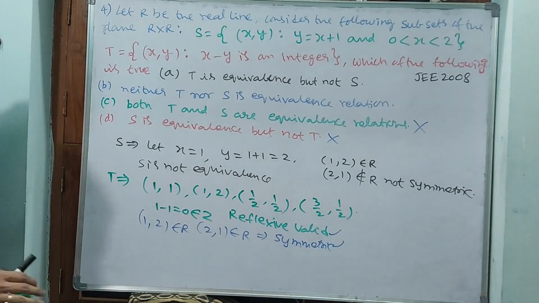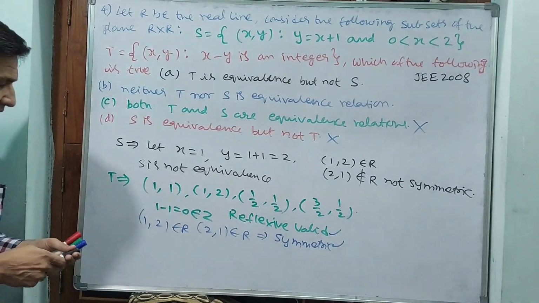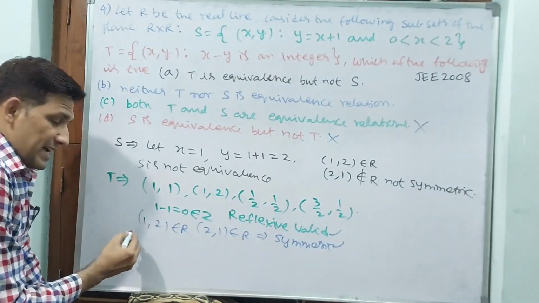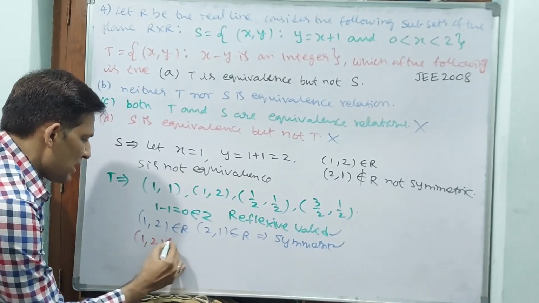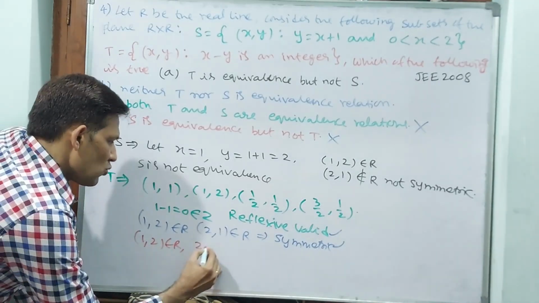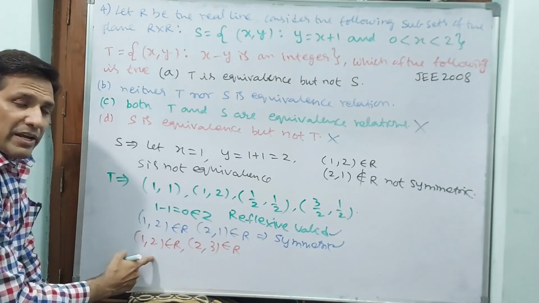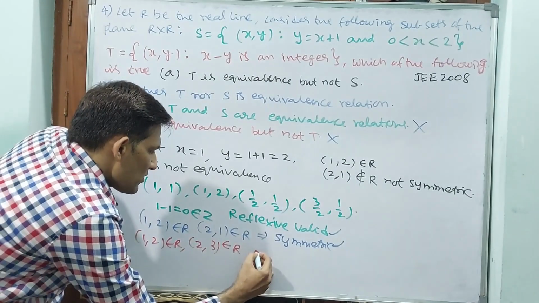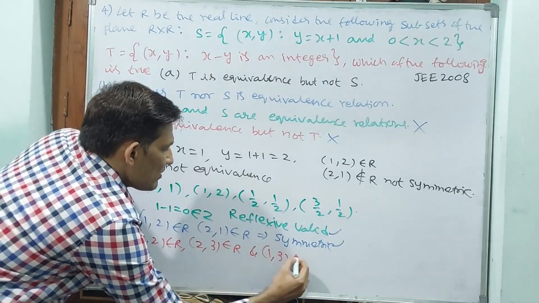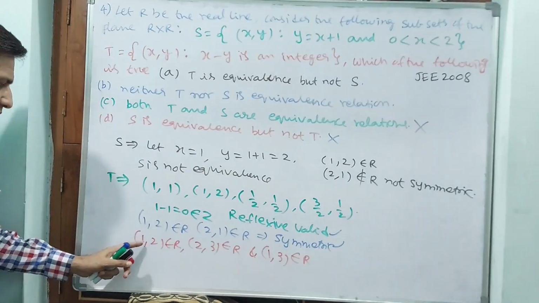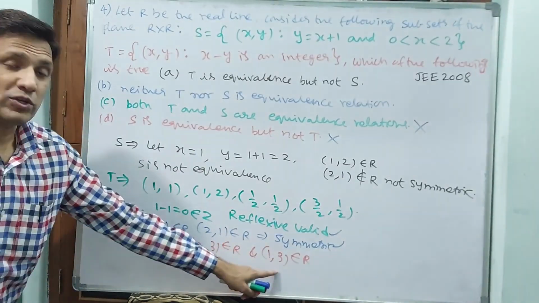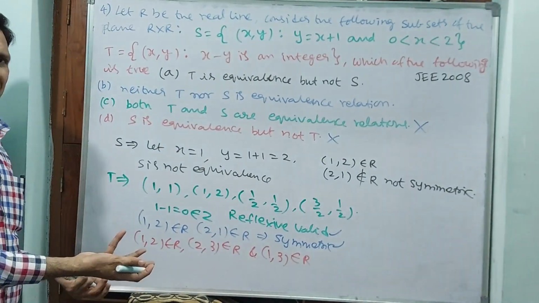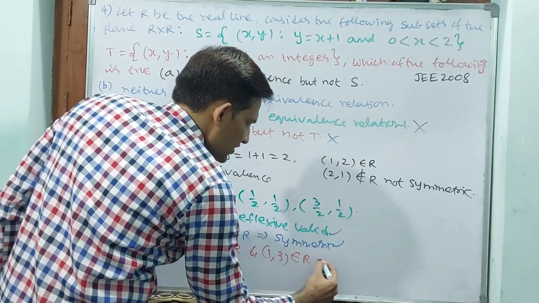If it is transitive also, then this is going to become an equivalence. Let us see for transitive. See, 1,2 belongs to R. Then 2,3 also belongs to R. Why? Because 1 minus 2 is minus 1, an integer, and 2 minus 3 is minus 1, an integer. Then what about 1,3, does it belong to R or not? Belongs to R. 1 minus 3 is minus 2, which is also an integer. It should be an integer, that's all. Fully valid. That means this is transitive.